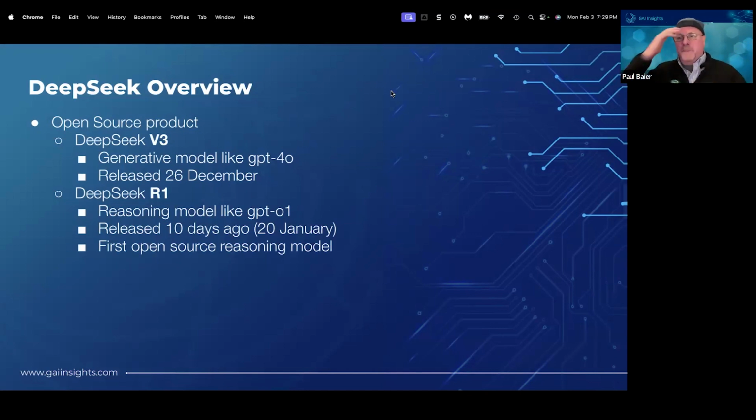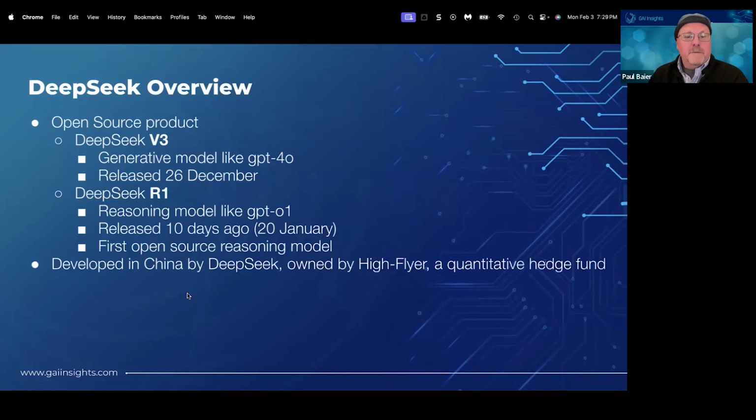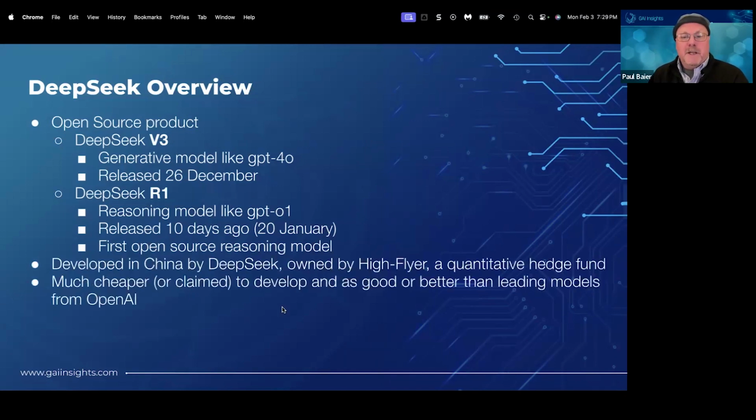And now this upstart AI lab in China has come out with an open source model, which means you can see the code, you can see the weights. People are crawling all over it for the reasoning model here. It was developed in China by a Chinese-owned company here. And lots and lots of claims and debates about how much it costs to develop it. I think that's an interesting sideline thing.